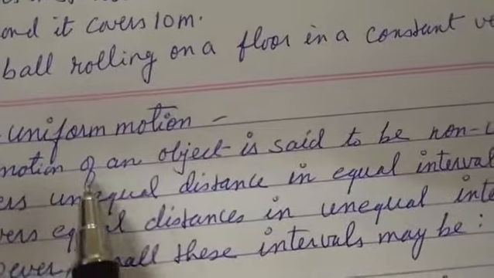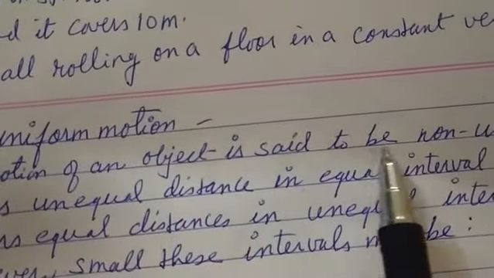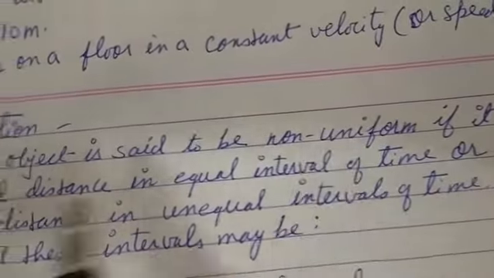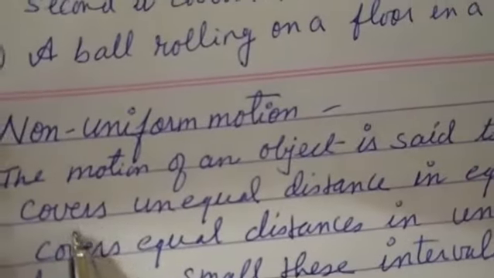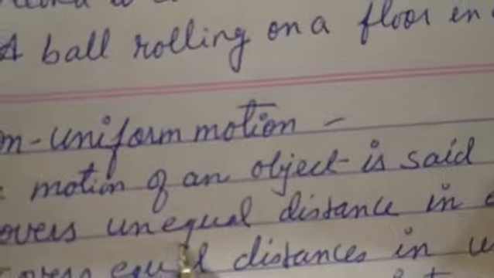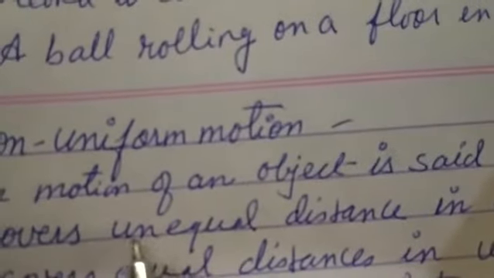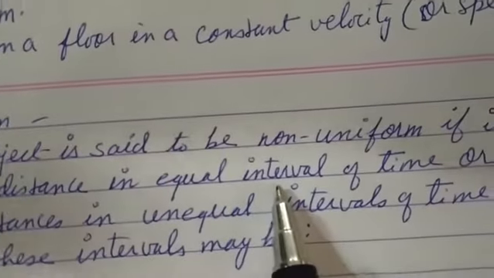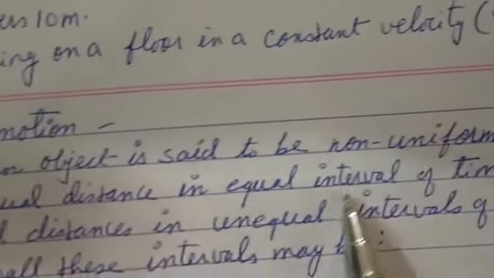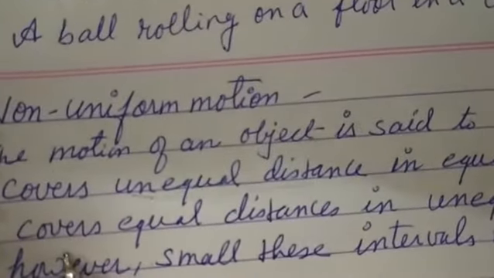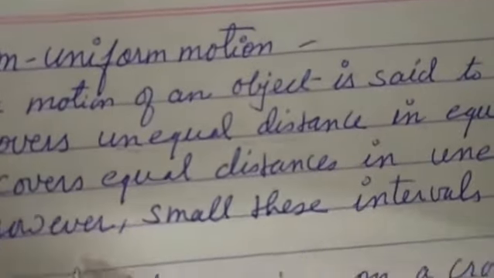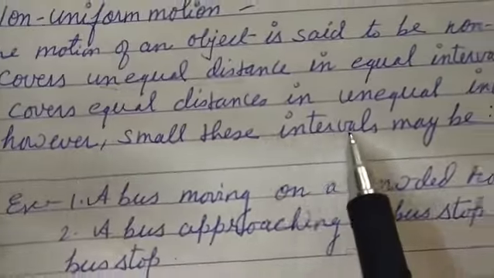The motion of an object is said to be non-uniform if it covers unequal distance in equal interval of time, or covers equal distance in unequal interval of time, however small the interval may be.